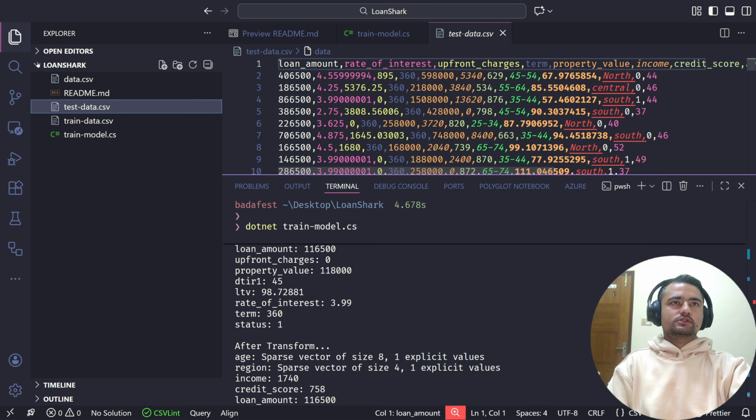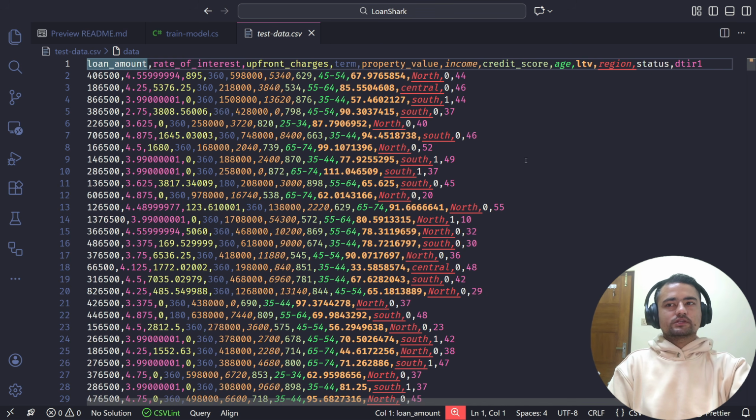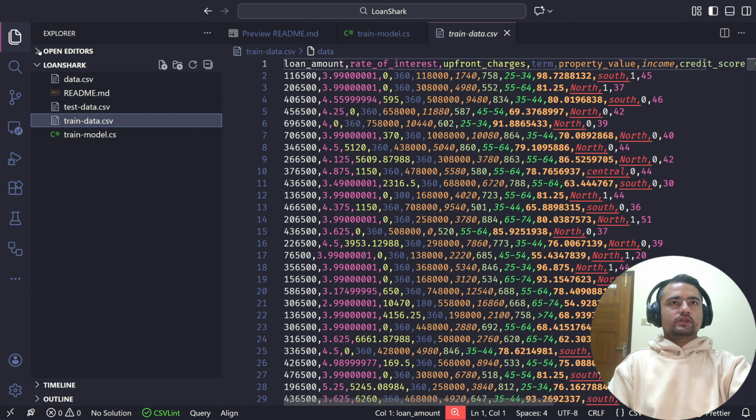Let's see the test data first. The one thing that I wanted to verify with the train test split is if we have both status 0 and 1 in this data set. If we miss status equals 0 in the training data, that means our model will only be able to predict status equals 1. So it will always predict status 1. So it's important to have both of these status in the train data.